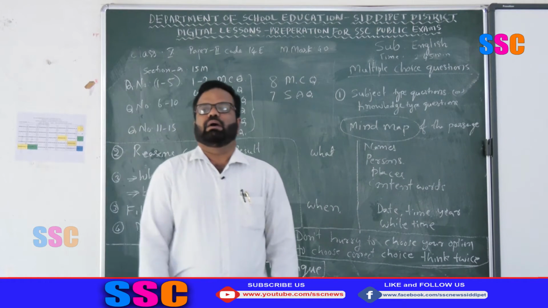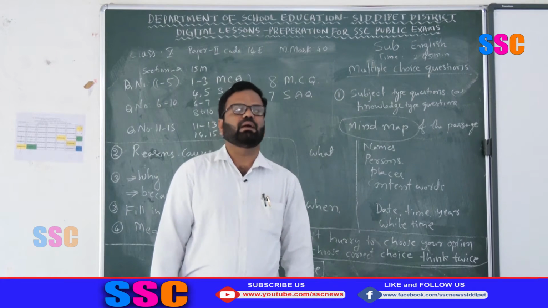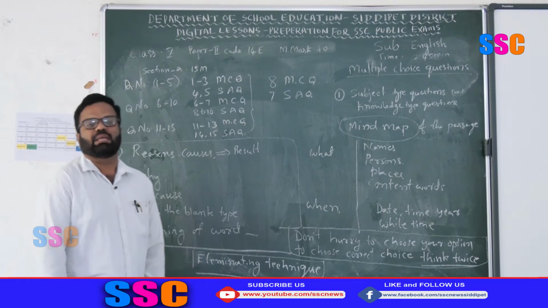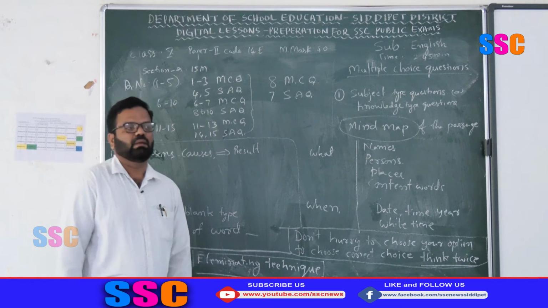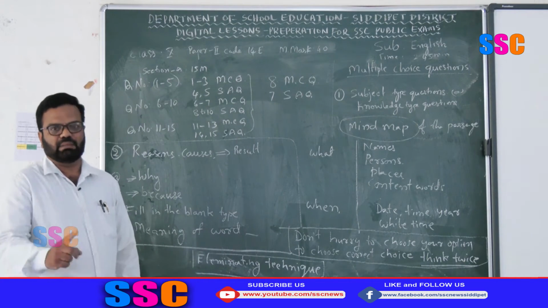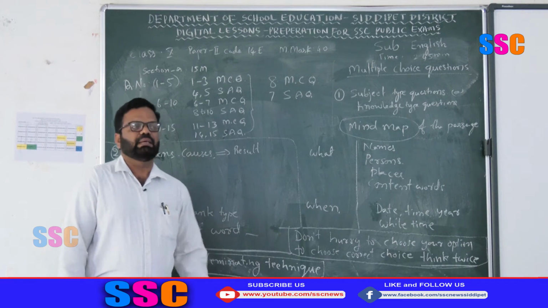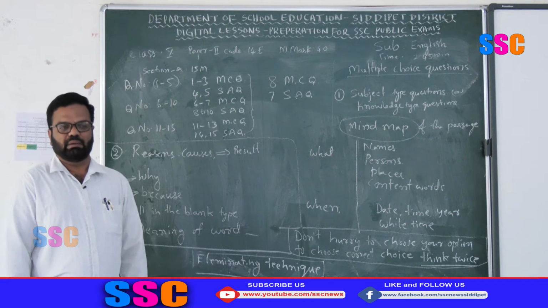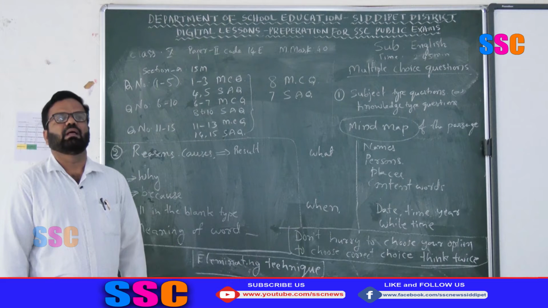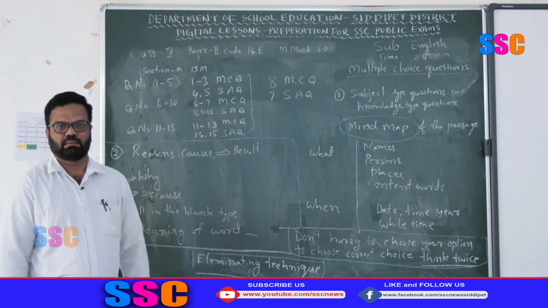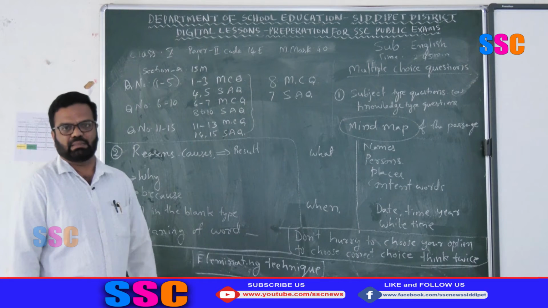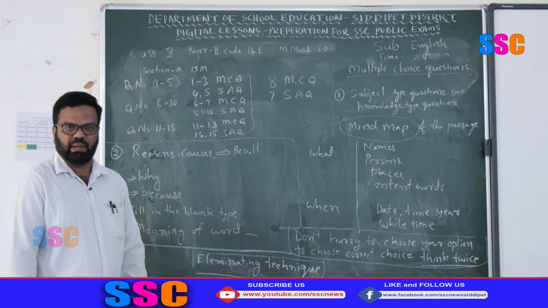This is reading comprehension. In this reading comprehension, the structure is like this. Three passages are given. Actually, 2 passages and 1 poem are given. But one thing you have to know is that these passages or poems are not known to you. That means you have not read them in your reader or textbook. These are independent textbook passages. It is English through general awareness, English through English.